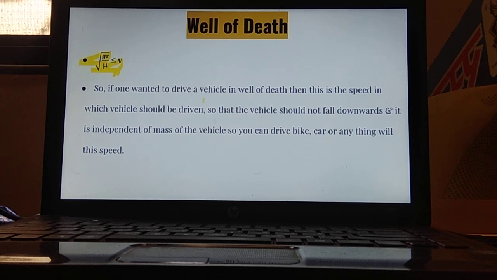So if one wants to drive a vehicle in a well of death, then this is the speed with which the vehicle should be driven, so that the vehicle should not be falling downwards, and it's independent of the mass of the vehicle. Like I have already stated, this formula is independent of the mass of the vehicle, like we have already seen previously. Thus mass was getting cancelled. So you can drive a bike, car or anything with the speed. It is irrelevant of what mass you are taking.